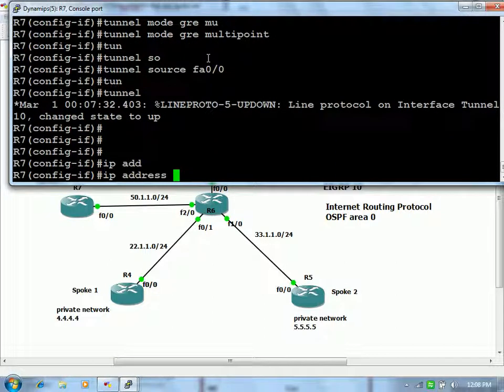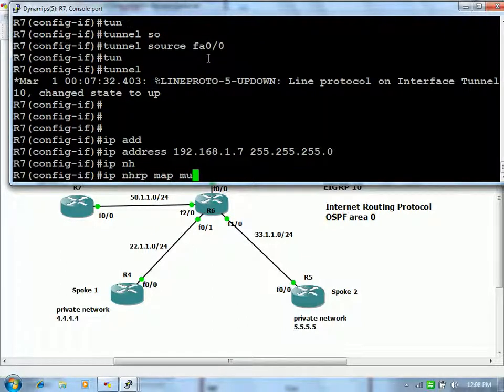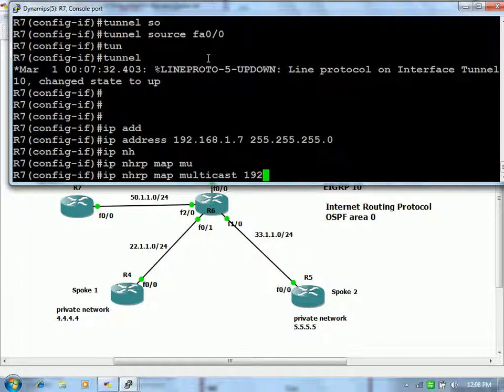Give the IP address 192.168.1.7. It should be in the same network, right? IP NHRP map multicast 11.1.1.3.